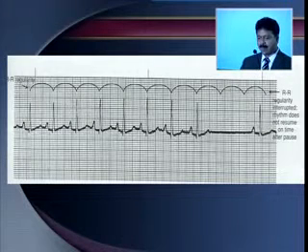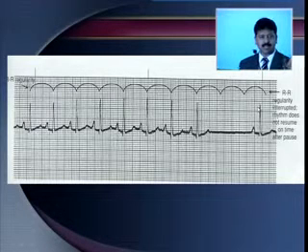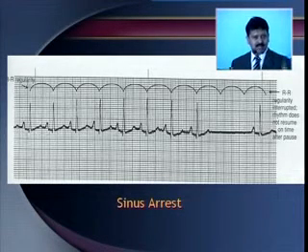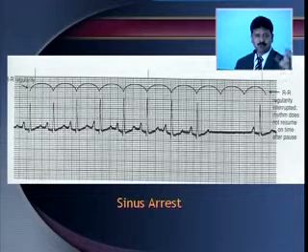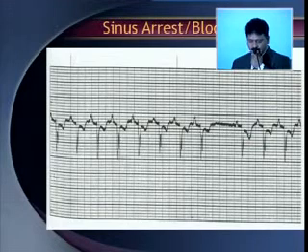What is this? You can see the three complexes here. This complex is supposed to come here, but it has come here. The RR interval is being interrupted. That means it is a sinus arrest. This is the terminology I wanted to tell you. There is not much clinical significance in that. This is again either sinus arrest, or you can also call it sinus block.